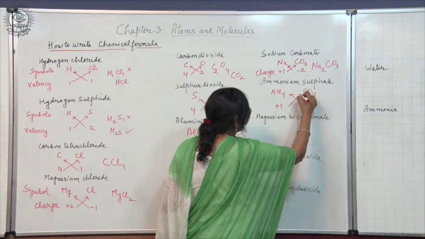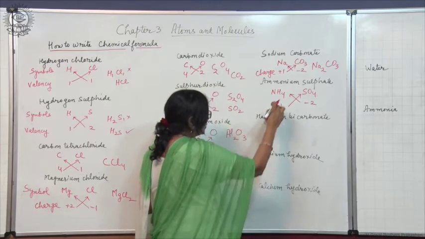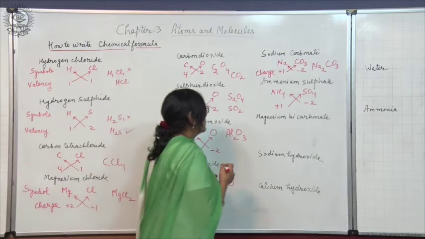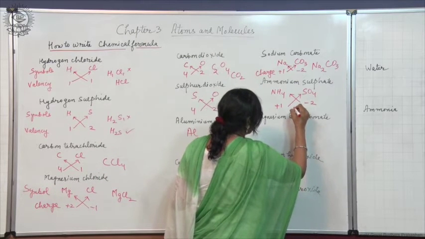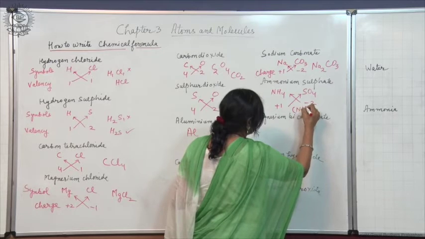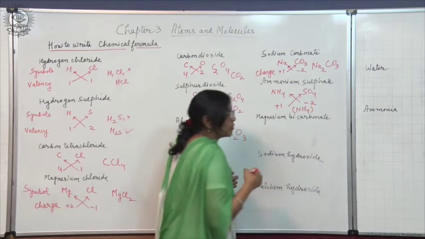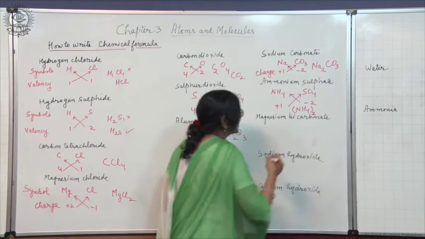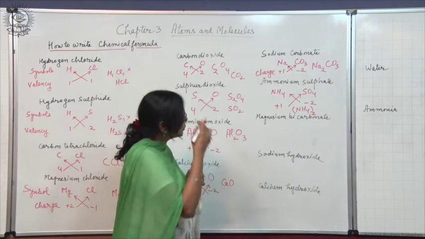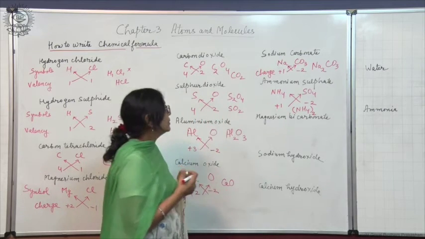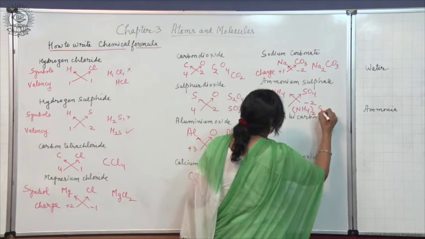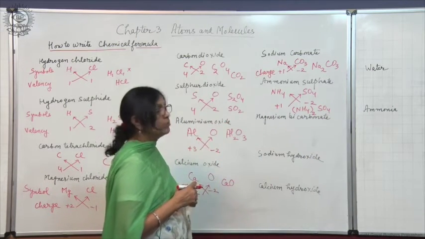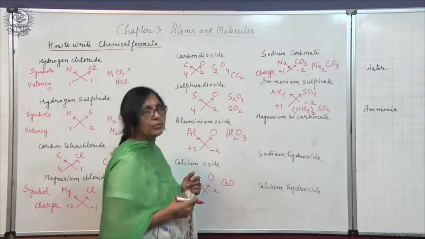So on crisscrossing, what do you get? 2 will come here behind ammonium ion as subscript. Now how to write it? When we have to write any number after a polyatomic ion, a bracket has to be used, and then 2 will be written here as subscript. You cannot write without a bracket. And for sulphate there is no subscript, because we do not have to mention 1. For sulphate ion there will not be any bracket.